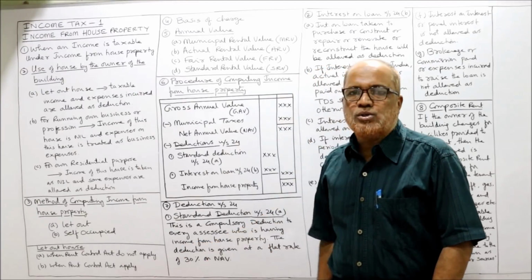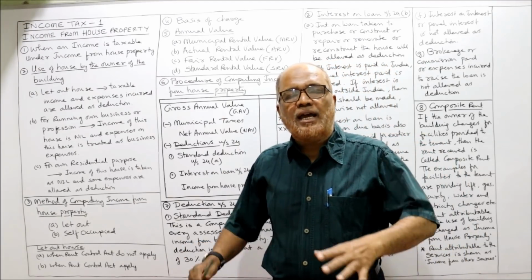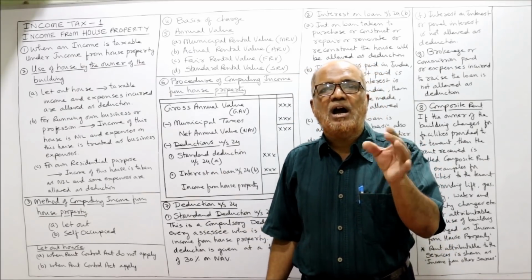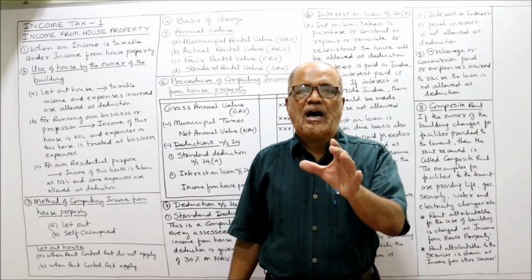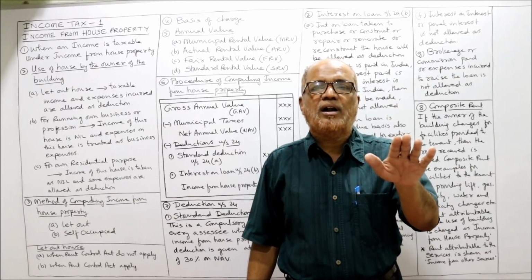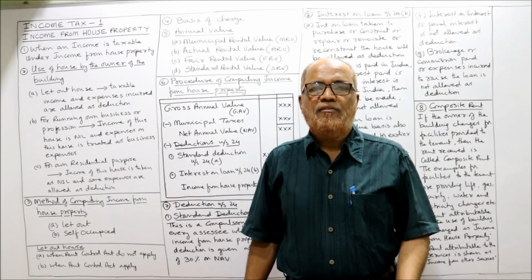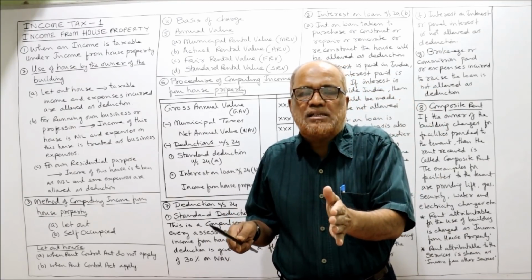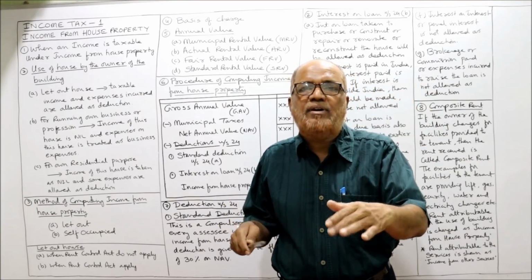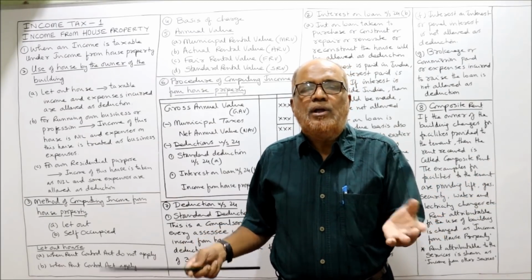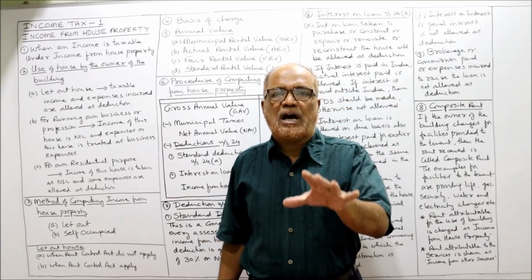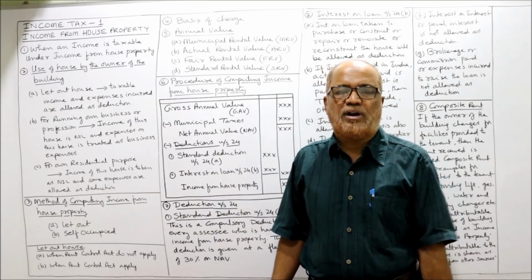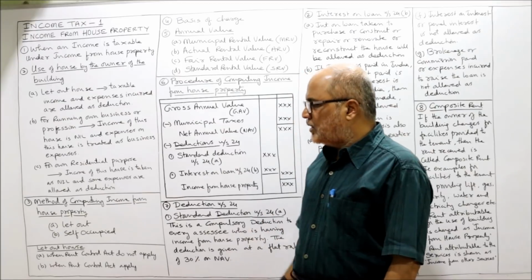Next, let out house. The let out houses are again divided into two categories. Those are the houses which are governed by Rent Control Act and the houses which are not covered by Rent Control Act. One act is there, that act is known as Rent Control Act. To some areas, this Rent Control Act is applied, whereas in other areas it is not applied. So while doing the problem, we have to see whether the let out house is covered by Rent Control Act or not. That you have to see.